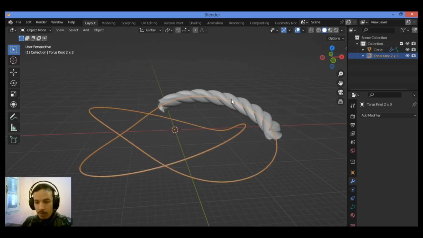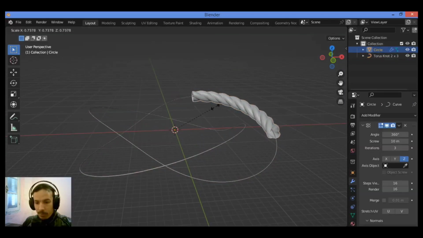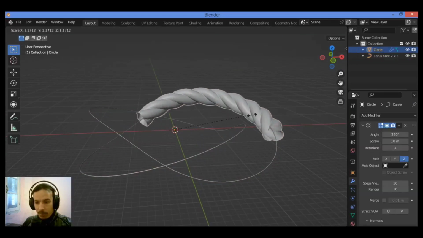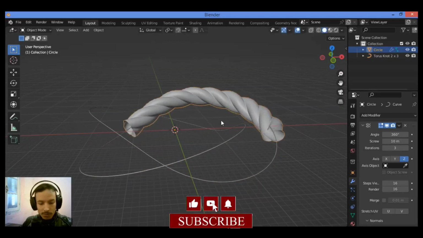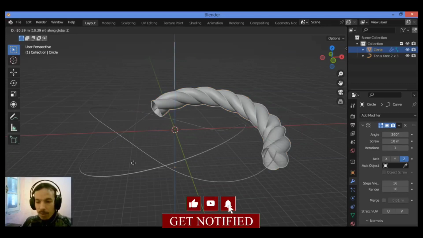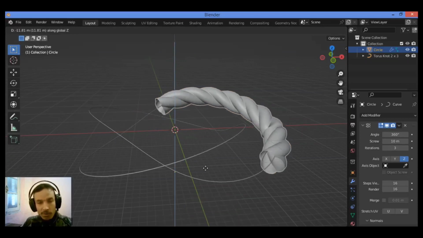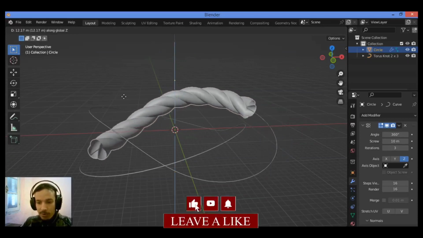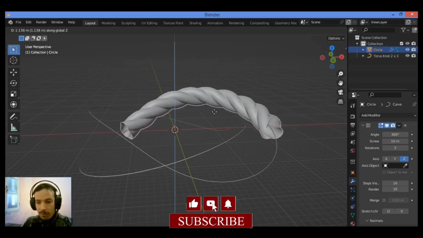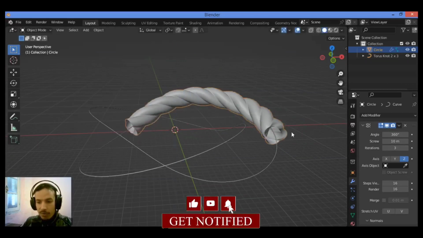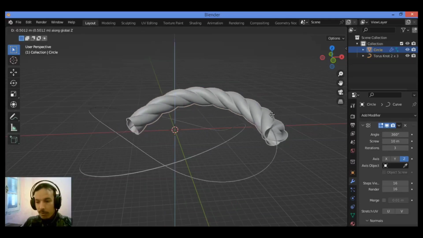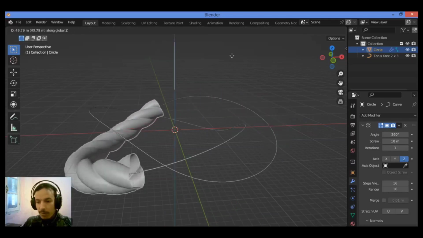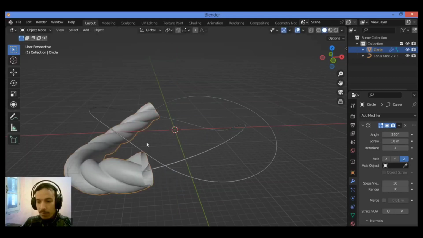So select the rope, then let's scale it like this. As you can see here, when trying to select the curve, the rope, and G and Z, and move it like this, G and Z, move it like this. This curve is gonna be following. The rope is gonna be following the curve,